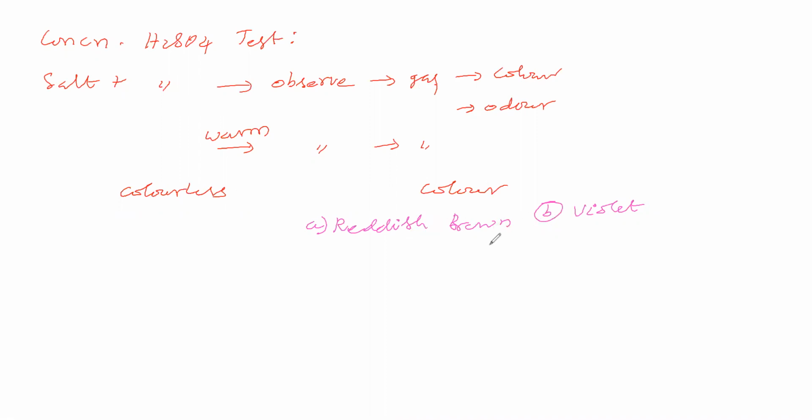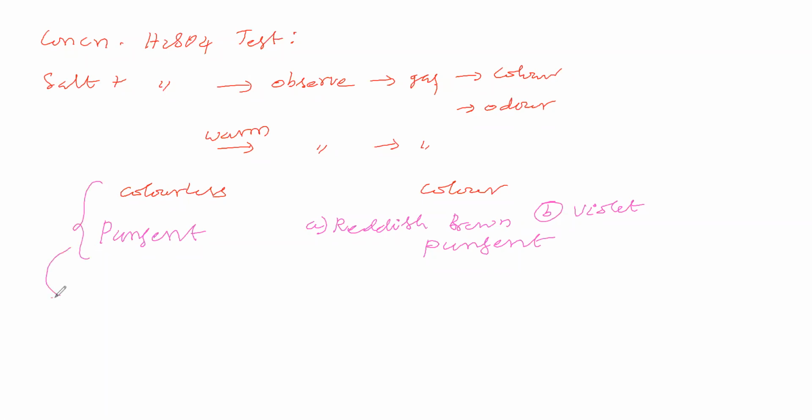Now we have seen colorless and colored. Then we are seeing odor. This is pungent odor. These two also have pungent odor. That means in concentrated sulfuric acid, we are getting a gas that has odor. Okay. Now we will take this colorless and pungent.